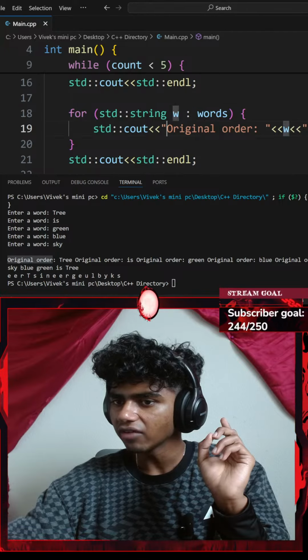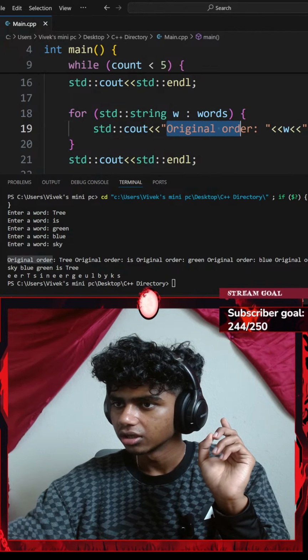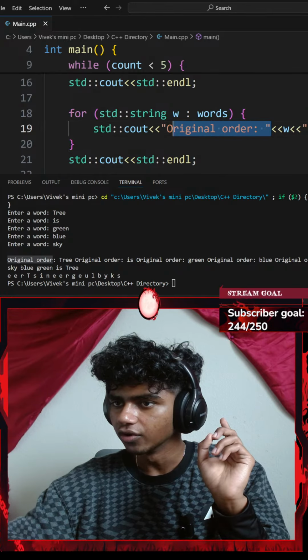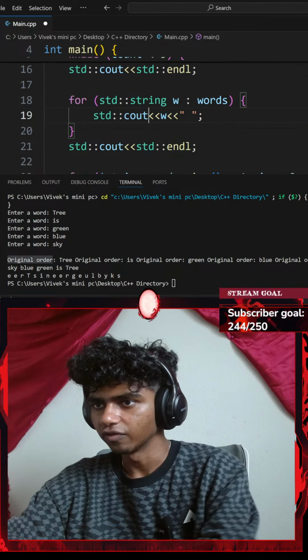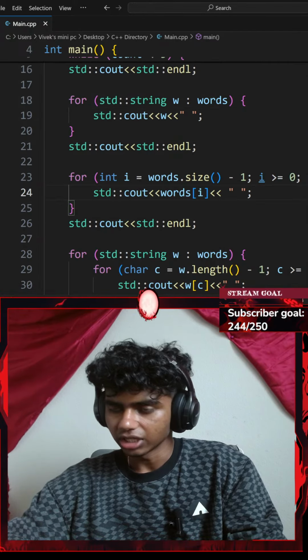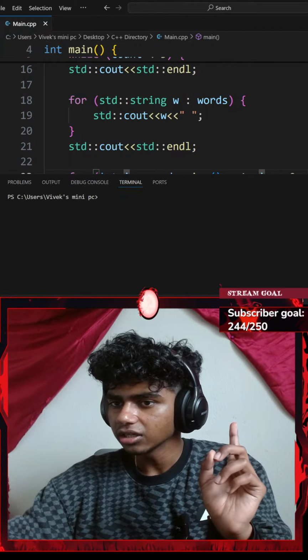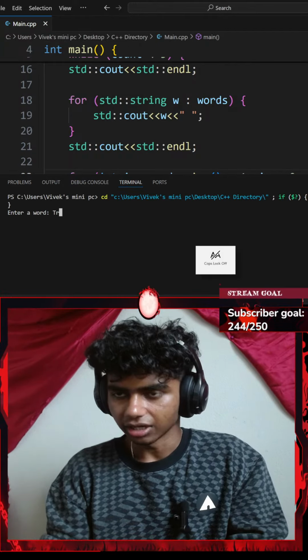Okay, so I have the original order. Instead, let me just go ahead and remove that. Remove an insertion operator. Go with a Control S to save the code and run the command. Okay, let's type that again.